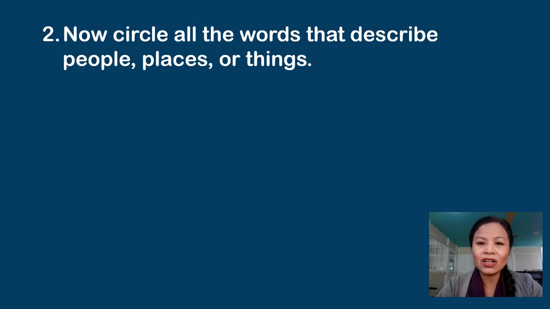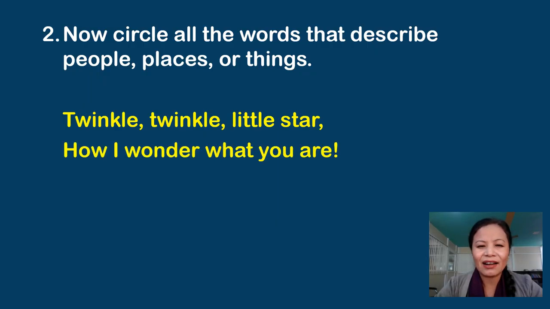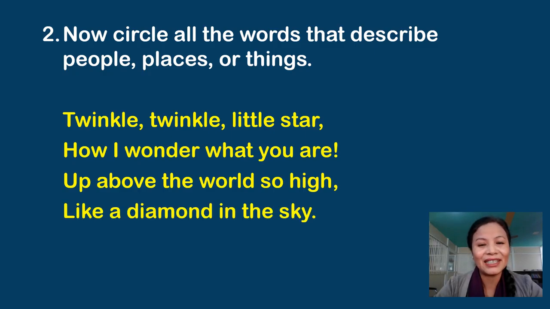Let's do the second question. Now circle all the words that describe people, places, or things. So here we are not going to look for words that are names, but the words that describe, right? So twinkle, twinkle, little star, how I wonder what you are, up above the world so high, like a diamond in the sky. So here we are going to look for words that describe the name.